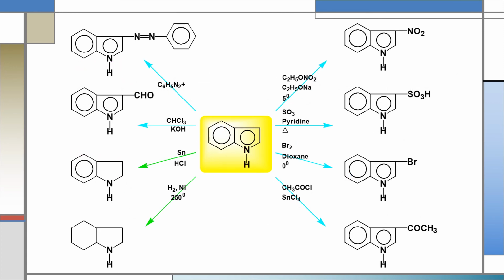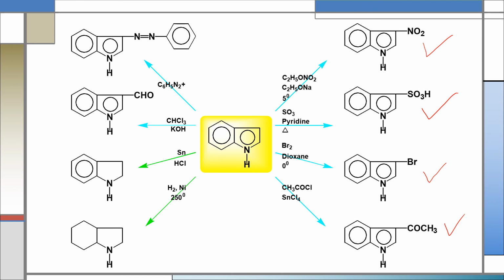Here I am showing some chemical reactions of indole. Actually, these reactions are electrophilic aromatic substitution reactions. If we do nitration of indole, in that case 3-nitroindole will be the major product. If we do sulfonation of indole, in that case indole-3-sulfonic acid will be the major product. And if we do bromination of indole, in that case the major product will be 3-bromoindole. If we do acylation reaction, in that case 3-acylindole will be the major product after electrophilic substitution